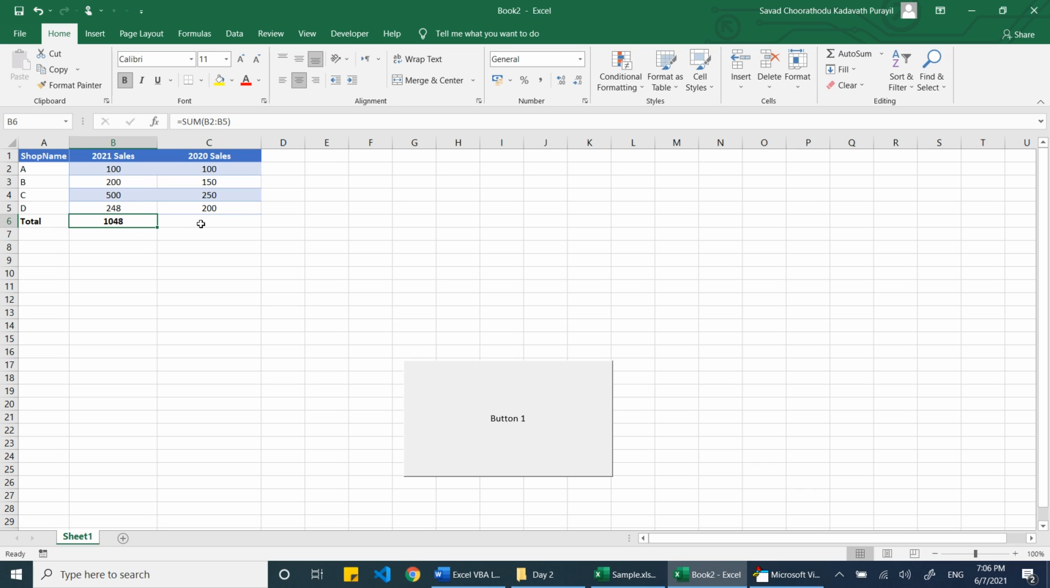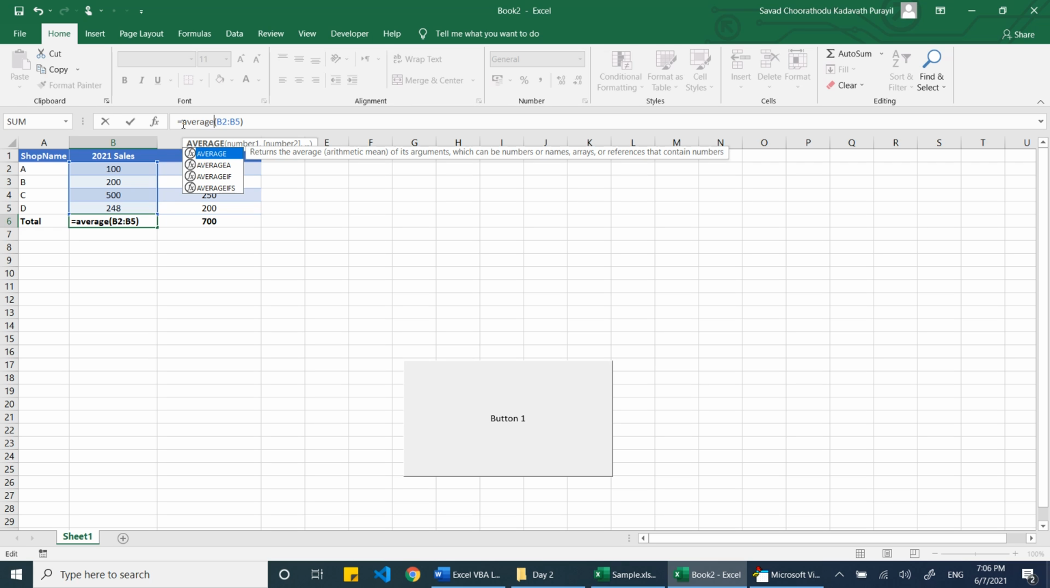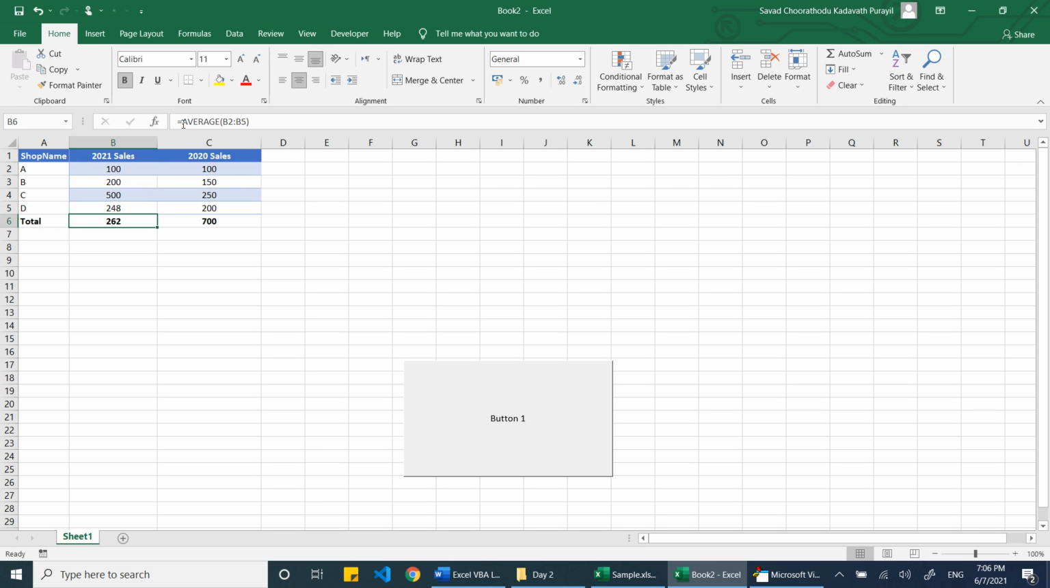Now I want to write the same function here. Instead of writing, I can just copy and paste here, so it will automatically change to the sum of C2 till C5. So this is done. Now similarly, it is a sum, right? I want the average of these sales data. So instead of sum, I can write average. You can see the exact spelling from there. So I got the average of this sales data.